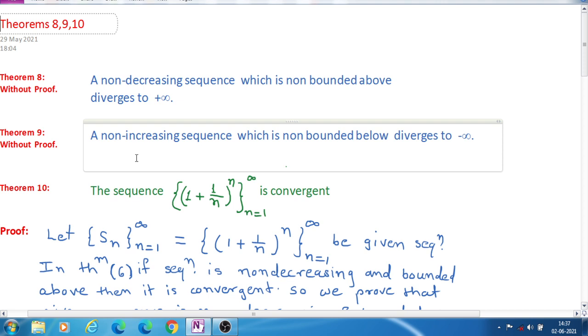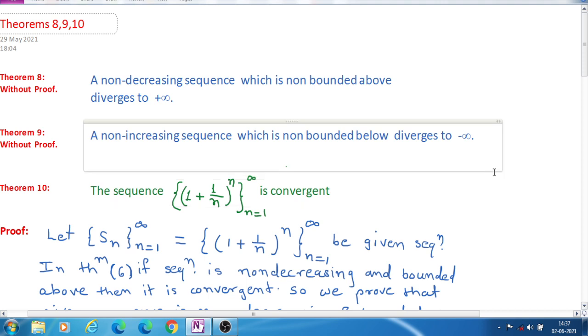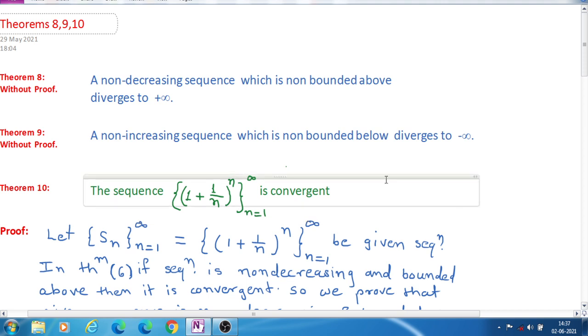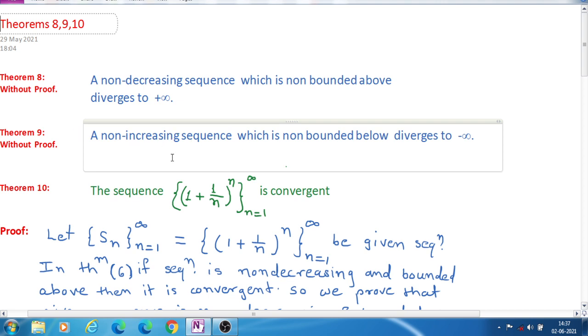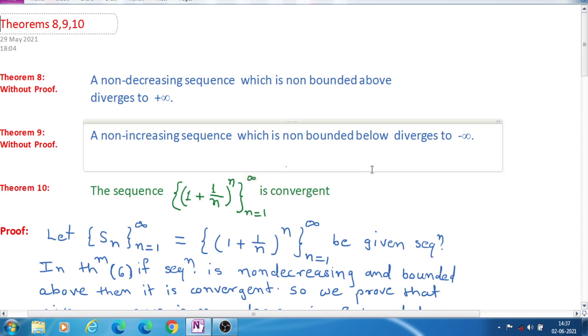Similarly, a non-increasing sequence which is non-bounded below diverges to minus infinity. That means a non-increasing sequence, meaning a decreasing sequence, which has no lower limit, which is not bounded below, diverges to minus infinity.